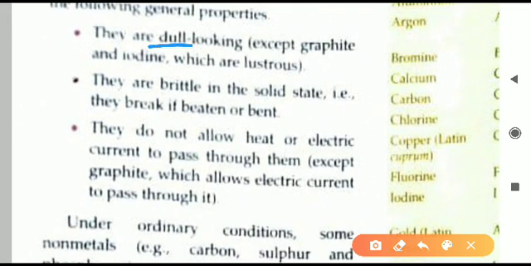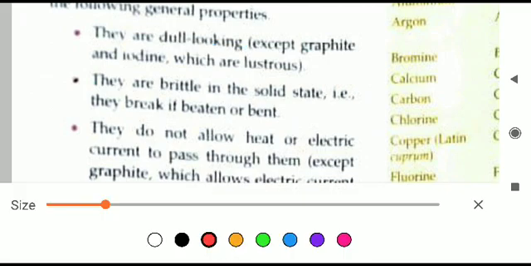First one you can read here. They are dull looking. They are not that much shining. Like the metals are shining in nature, the non-metals are dull looking. They do not shine that much. But here also certain exceptions are coming. What are the exceptions that are given here?